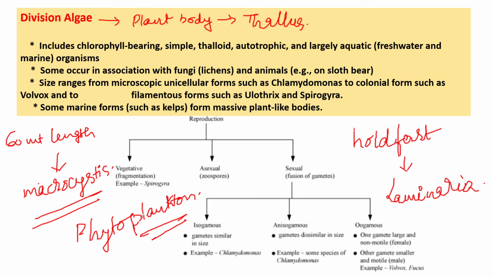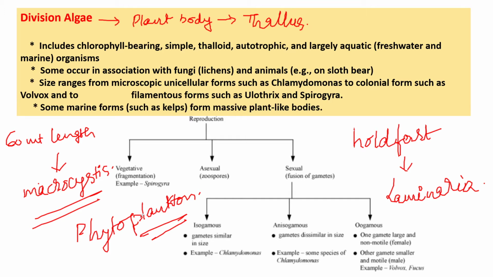Okay, in the next part we can see how reproduction takes place in algae. Vegetative, asexual and sexual, all three types you can find. Vegetative is by fragmentation. In asexual, zoospores are formed, and in sexual, there is a fusion of gametes. The fusion of gametes is also of three types: isogamous, anisogamous, and oogamous. Isogamous: gametes similar in size.